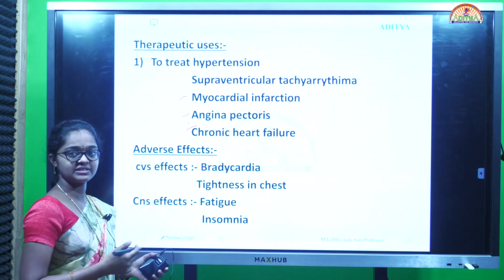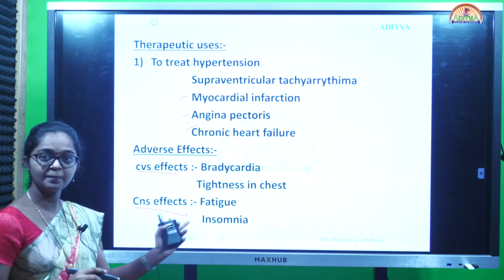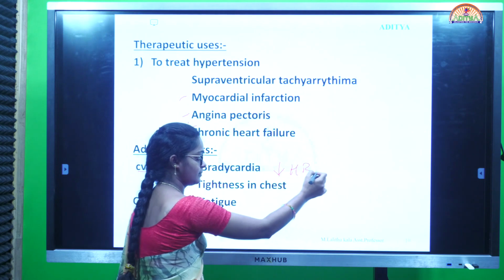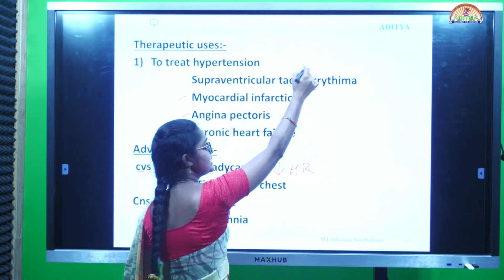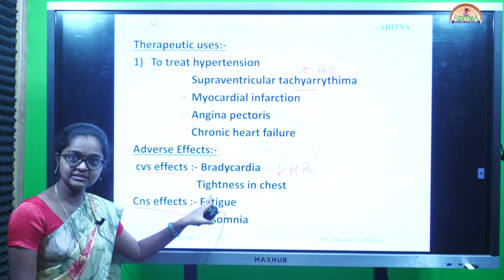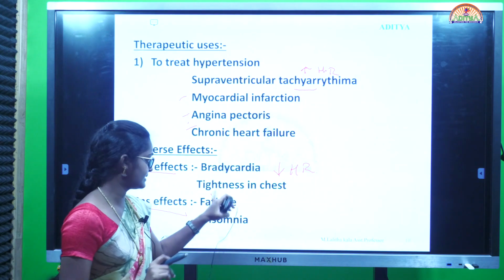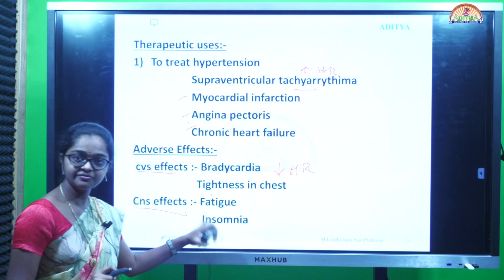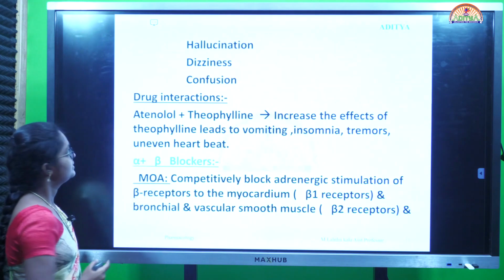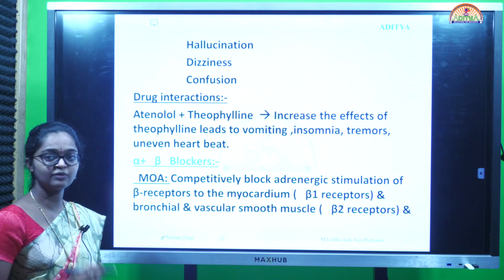Next, coming to adverse effects. Adverse effects include CVS effects and CNS effects. CVS effects include bradycardia. Bradycardia means decrease in heart rate. Here tachycardia means increase in heart rate. Next, adverse effect is tightness in chest. Overuse of beta blockers can lead to bradycardia and tightness of chest. Next, CNS effects include fatigue and insomnia. Fatigue means tiredness, hallucinations and dizziness, confusion. These are the adverse drug reactions involved in beta blockers.